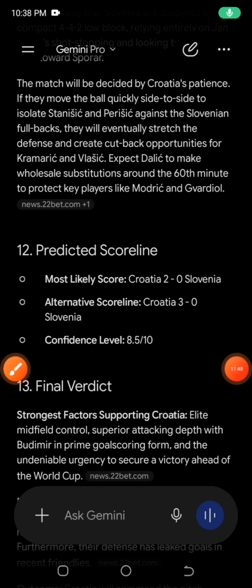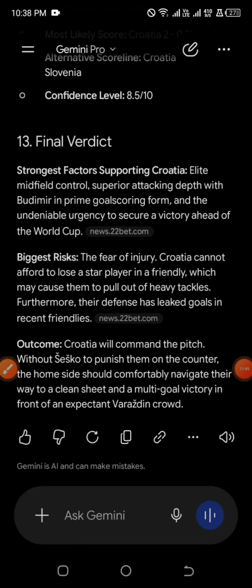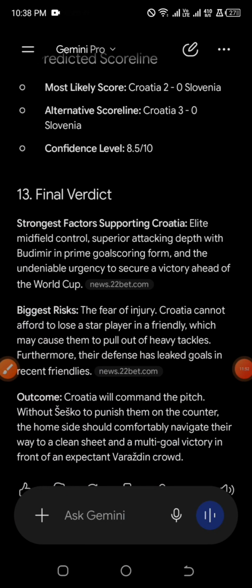So, if you want to read the final verdict, you can actually read through, because we always have the strongest factor supporting Croatia to win. You can read the information on that, and we have the biggest risk, the fear of injury. Croatia cannot afford to lose a star player in a friendly. So, most times in a friendly match, you can notice that there are some of the key players that will be resting, and